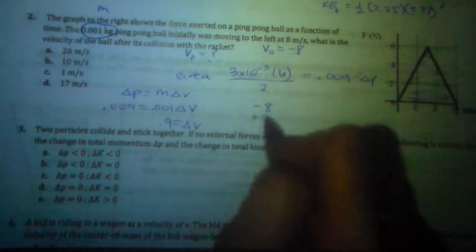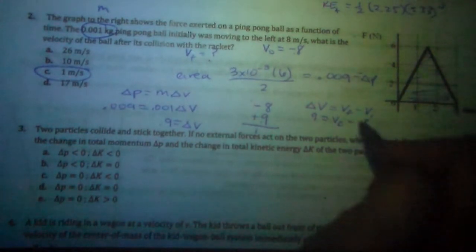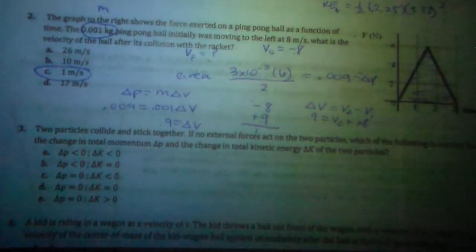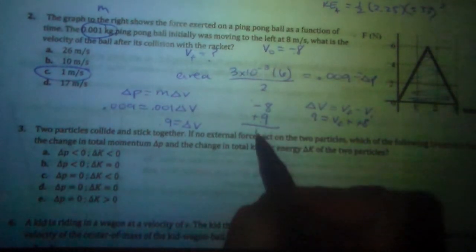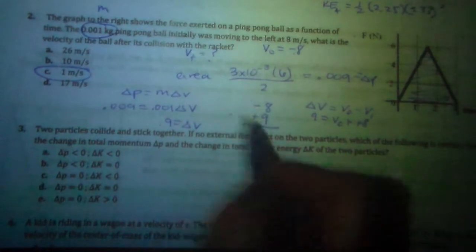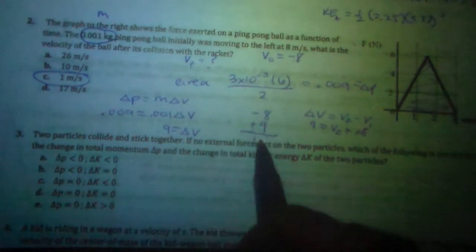Now, change in velocity, I just think of it as I start with -8. If I change by +9, that means I added 9, so now I'm at +1. But you can do delta v is v final minus v initial. 9 equals v final minus -8, which becomes +8. Subtract over, you get the same thing. I feel like you're less likely to make mistakes if you just know that it's initial plus the change. And it will always be plus, because if you have a negative change, then it'll be just plus that negative. So you just add the change to the initial to get the final.